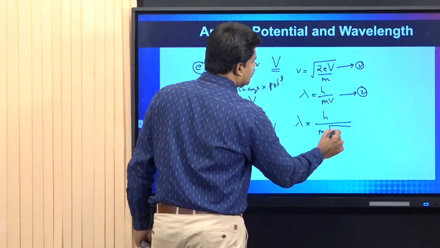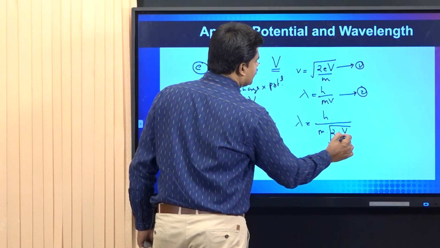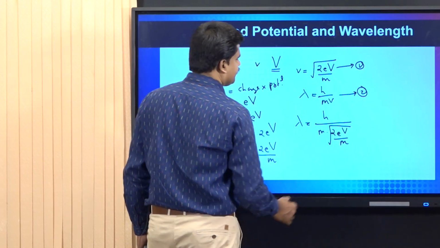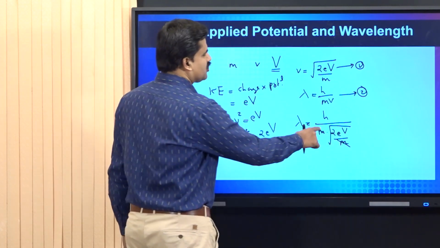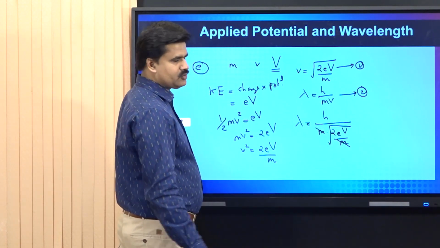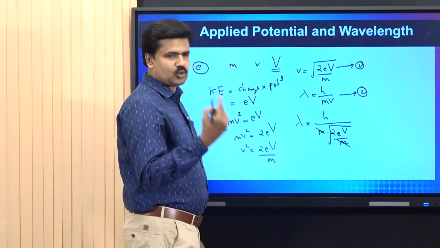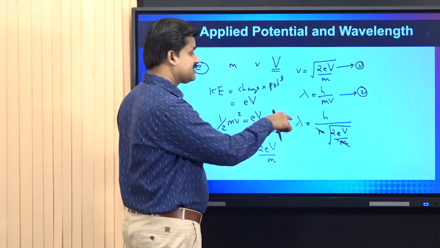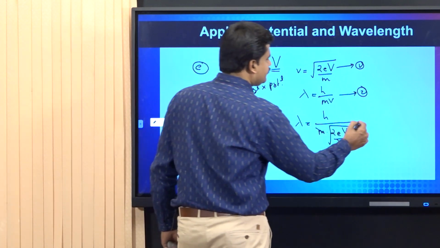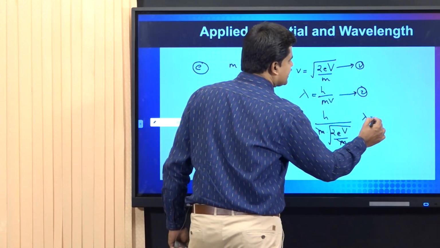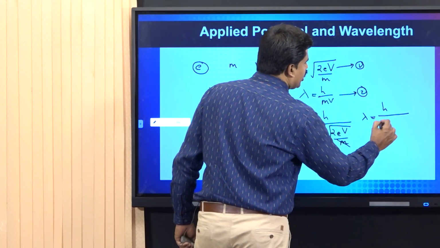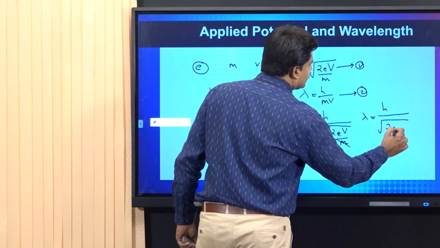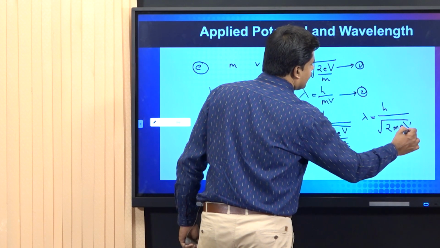Small v is under root 2 into e into capital V divided by m. This is m raised to 1 and this is m raised to 1 by 2. So, the remaining term will be m raised to 1 by 2. M raised to 1 by 2 means root term. That root term enters into the denominator. Therefore, we get the final relation lambda is equal to h by root 2 m e capital V.